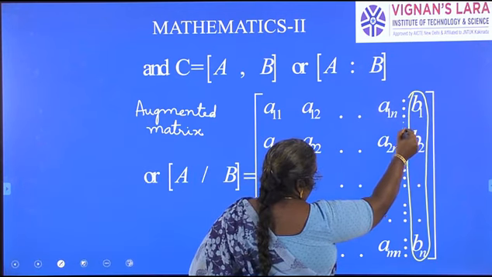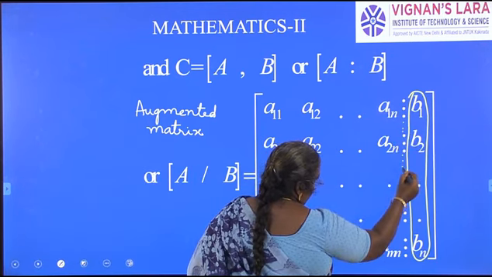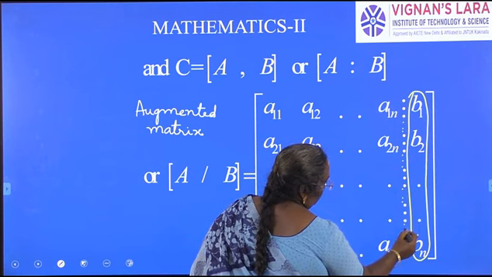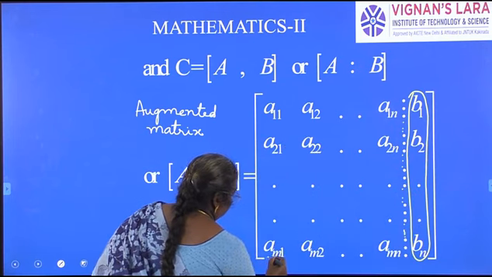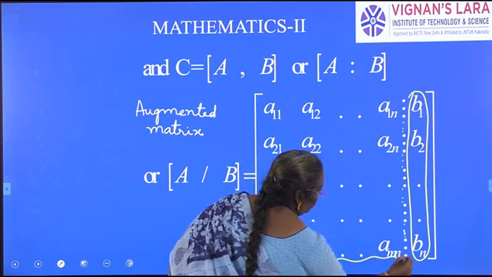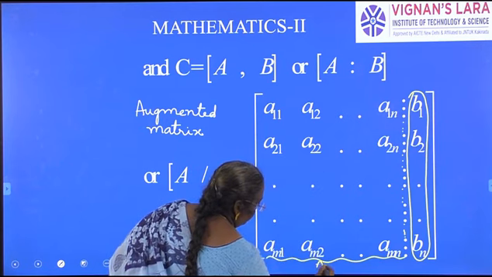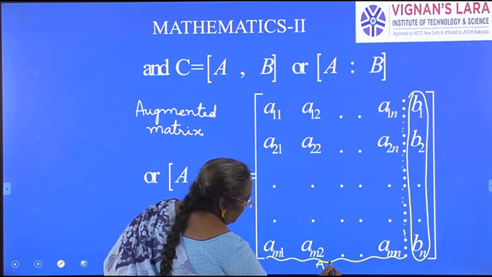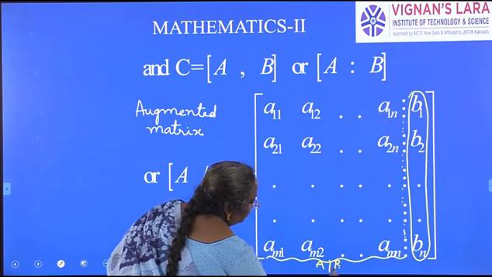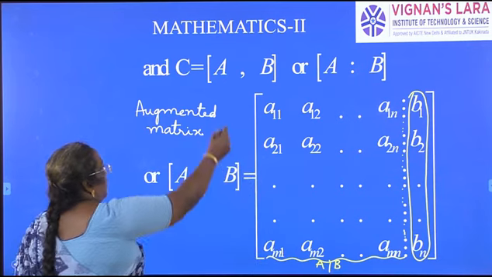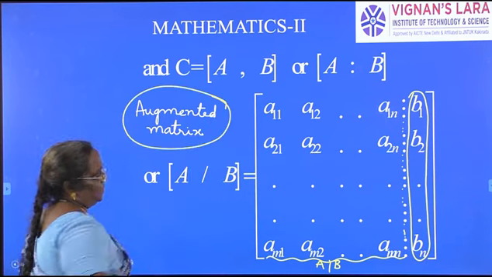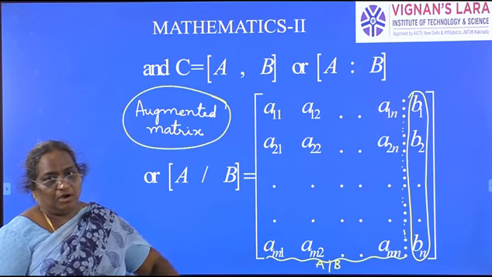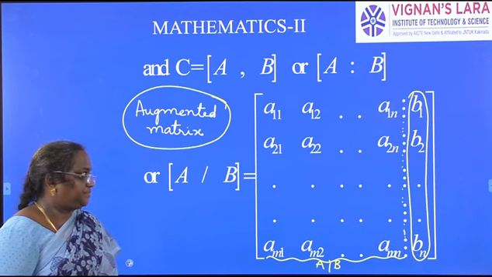So this is what we get here. Up to here, this is matrix A. In addition to that, we are adding matrix B. We call this an augmented matrix.